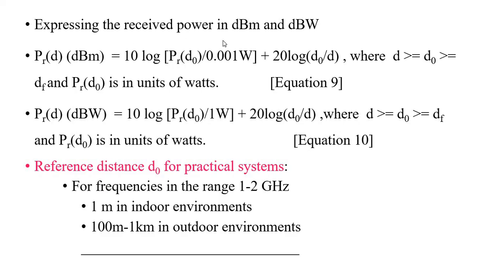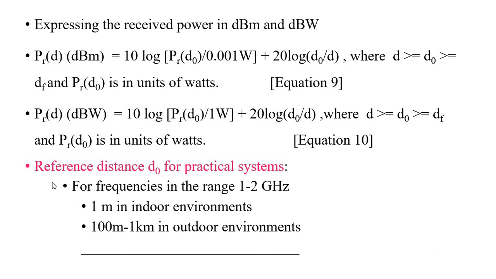Then expressing the received power in dBm and dBW, we can write the same expression in two forms. One is PR of d in dBm equal to 10 log PR of d naught divided by 0.001 watt plus 20 log d naught by d. Another one is PR of d in dBW, again the same expression, the only change is instead of 0.001 watt, in that place we put 1 watt. Everywhere this reference distance d naught should lie between d and df.